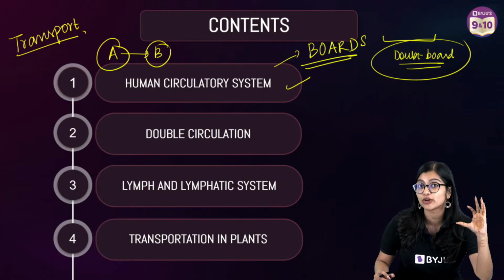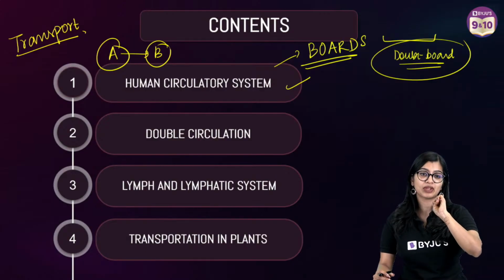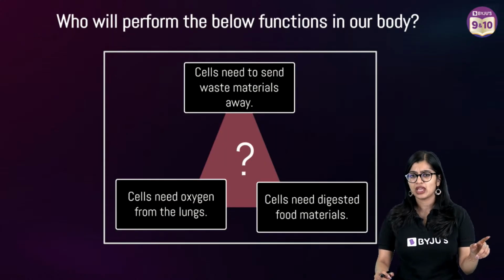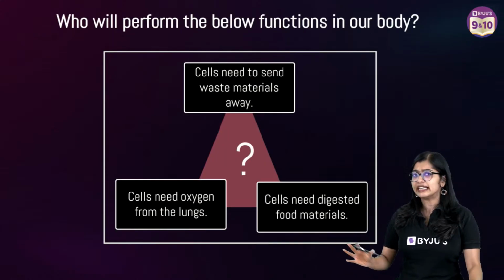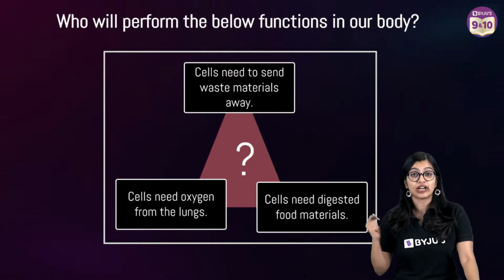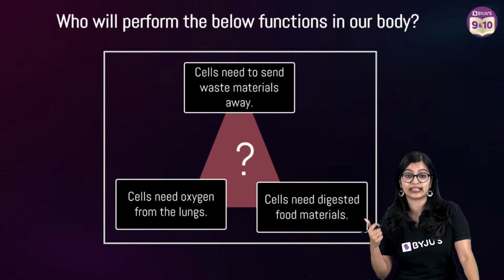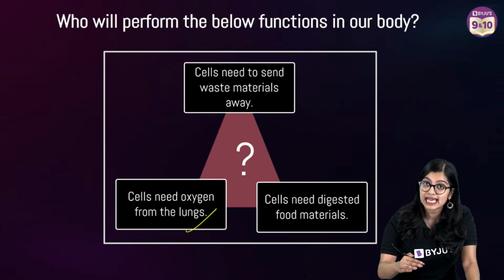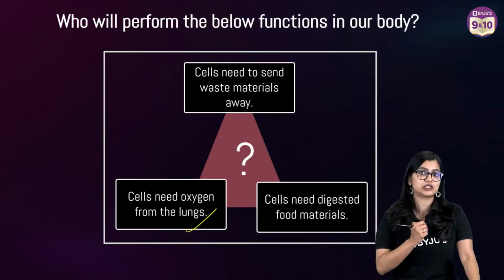I'm getting transported from point A to point B. Now we are talking about transporting things within our body. There are various things that need to be transported within our body. For example, from the process we learned, respiration, we know that oxygen from the lungs needs to reach the cells, because cells need oxygen to do respiration.